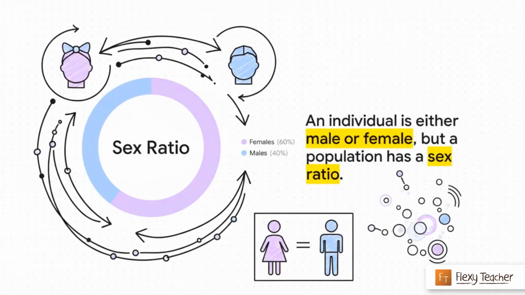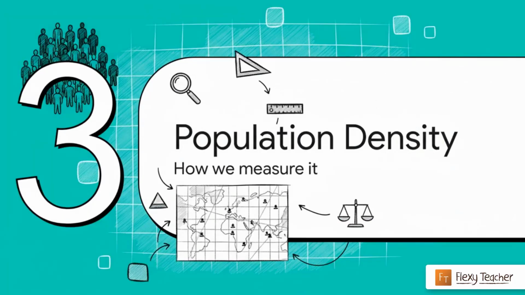Another key attribute of a population is the sex ratio. देखो, an individual is either male or female, simple. But a population has a sex ratio, यानी what percentage of the population is male and what percentage is female. So there you have it. Birth rates, death rates, sex ratios, these are some of the special attributes of a population. But the big question is, how do we actually measure the size or the strength of a population?